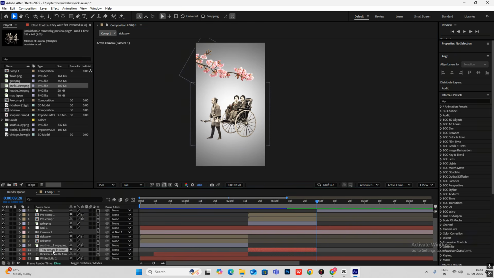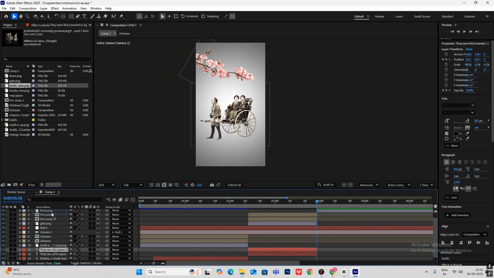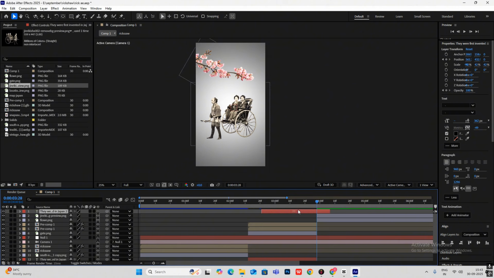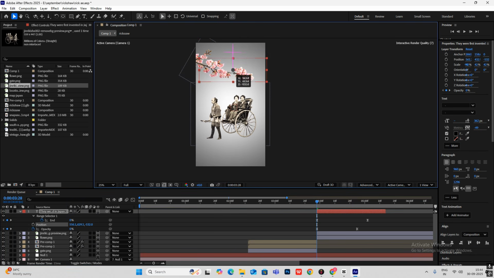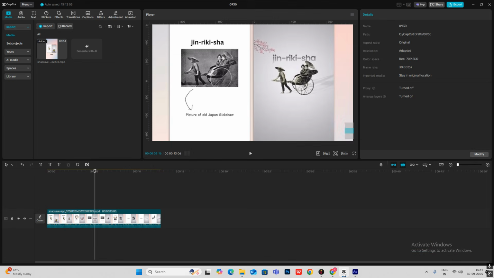Let's copy the text and put it on top, bring it over here, hit U. Okay, and then let's delete the position parameters, bring it over here, and let's type this, Jin Rickshaw.